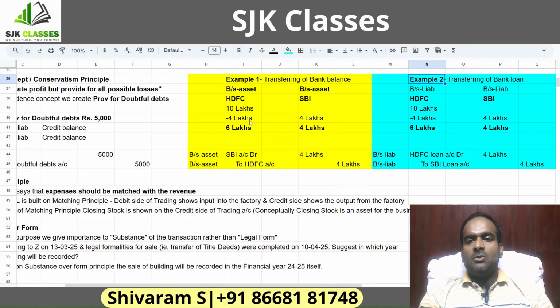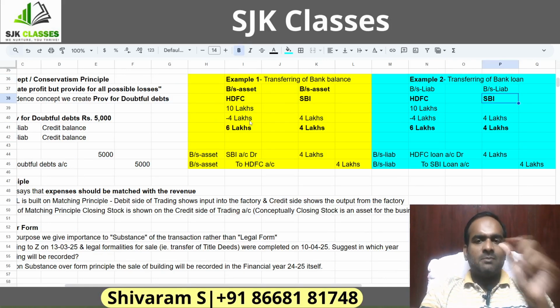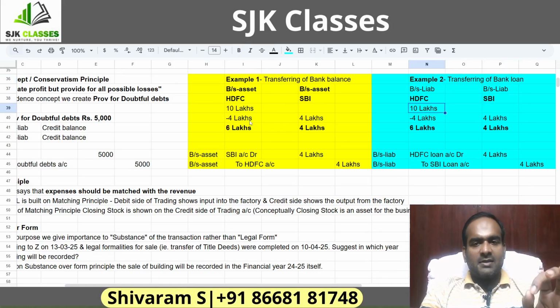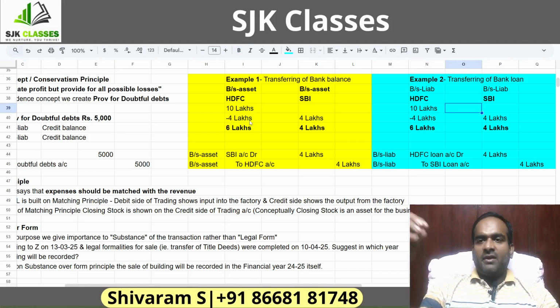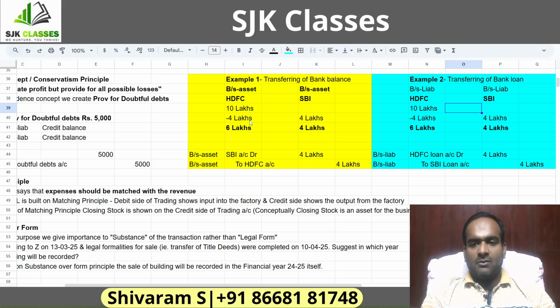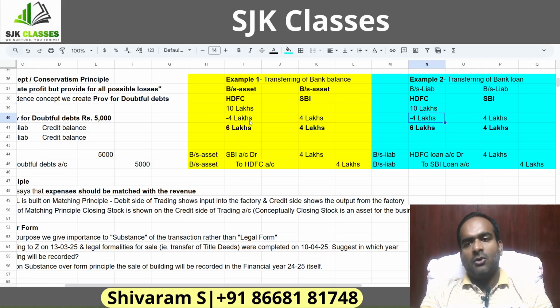What is this example 2 all about? Let's say the same scenario, HDFC and SBI, but with one small change. Instead of bank balance, it is going to be a bank loan. In HDFC, I have a loan of 10 lakhs. Let's say SBI is saying that if I take a loan with them, they will offer a reduced rate of interest compared to HDFC. So out of 10 lakhs, I have transferred 4 lakhs worth of loan to SBI.